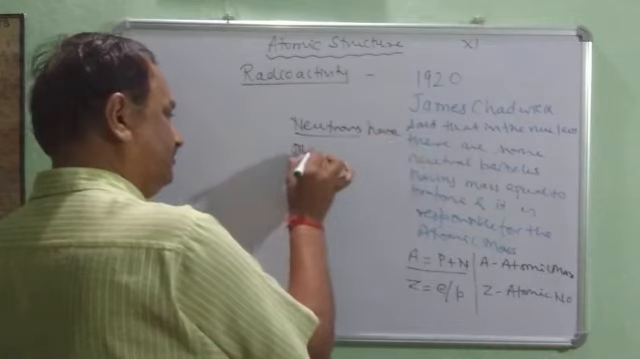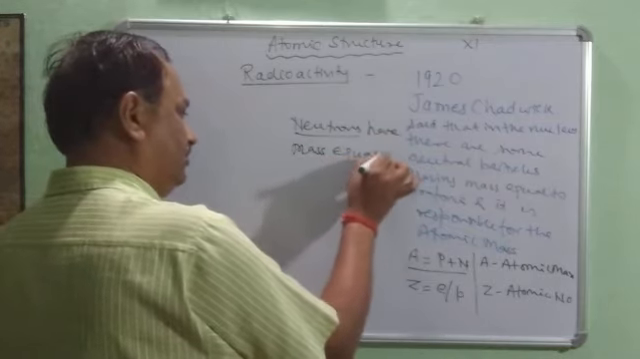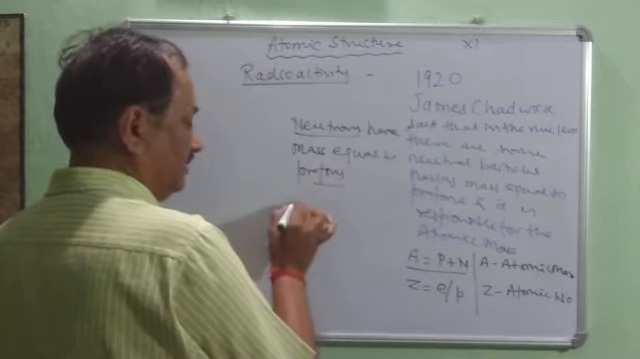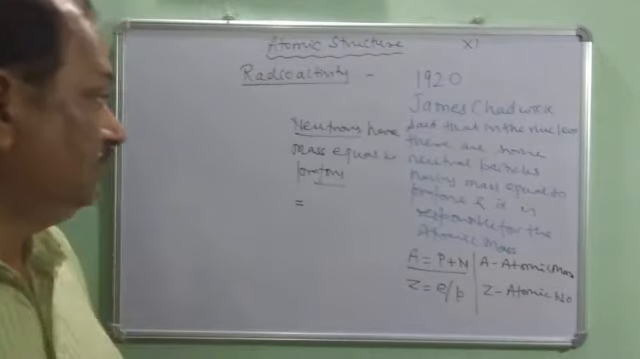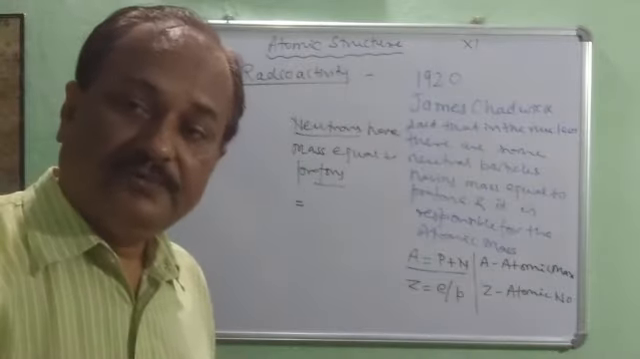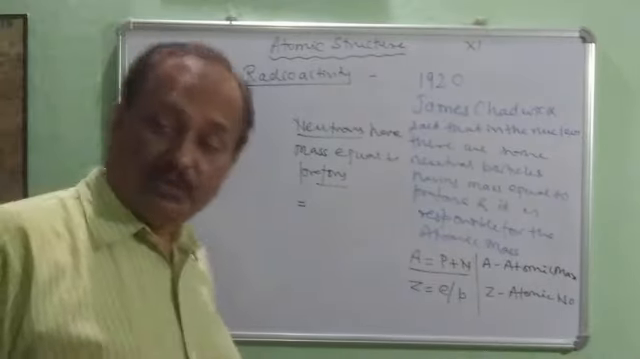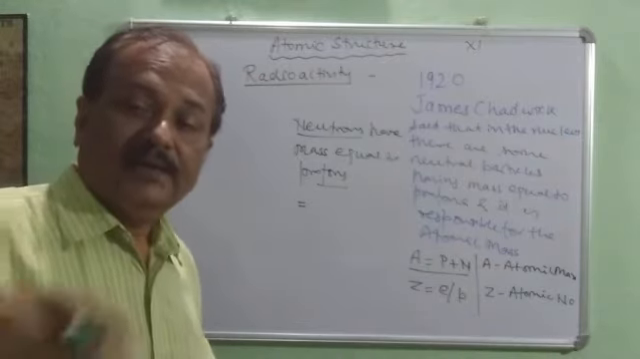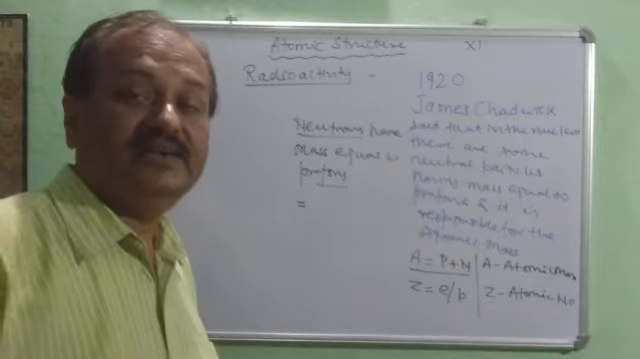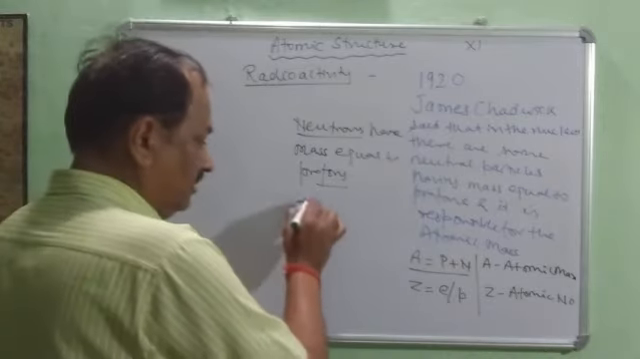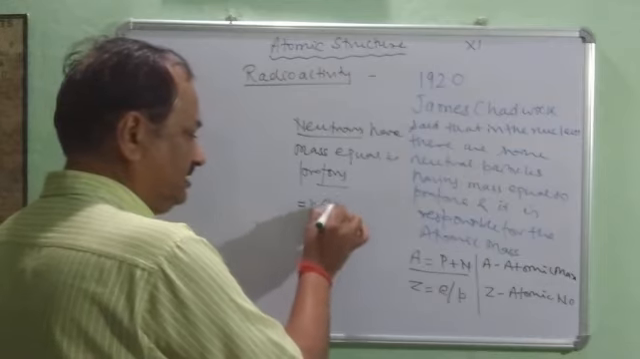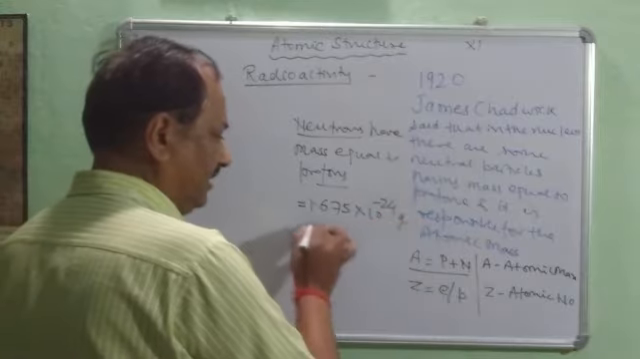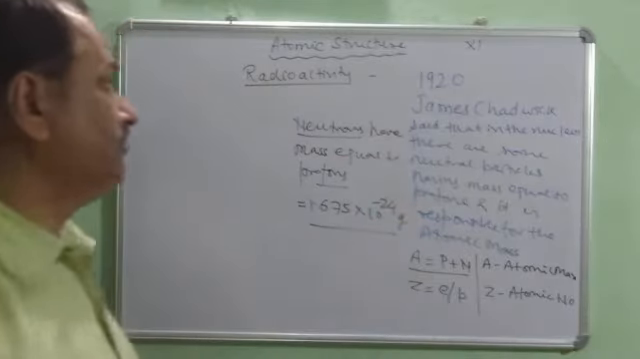And children, he said that neutrons have mass equal to protons. Mass of neutron is equal to mass of proton, they are the same, and so it was regarded as 1 AMU, and it is 1.675 times 10 to the power minus 24 grams. So this is about the neutrons.